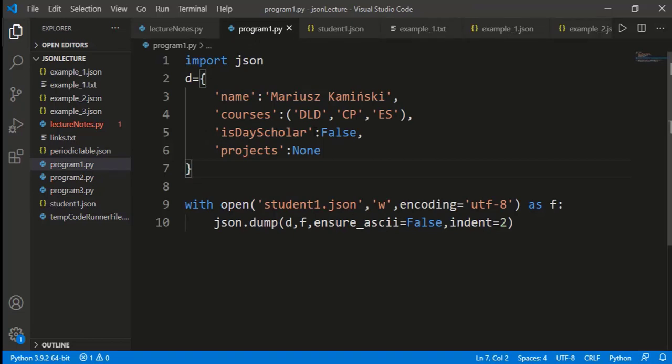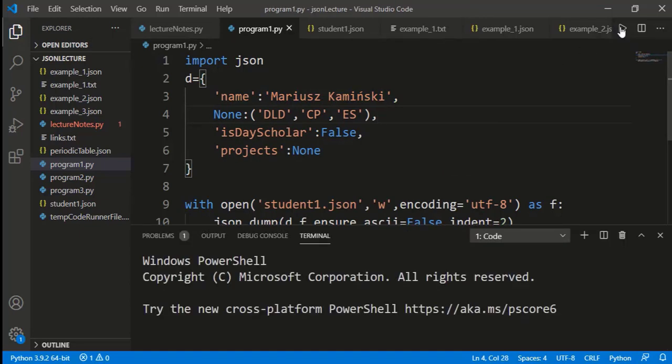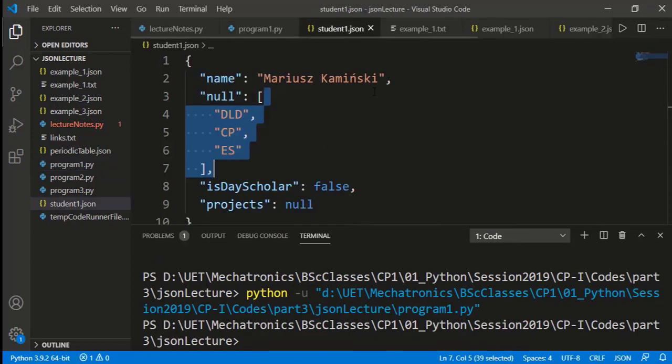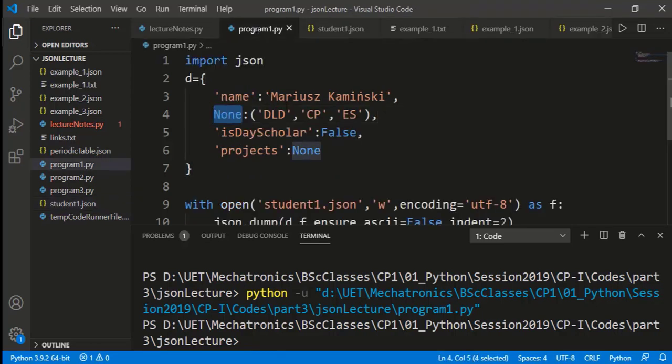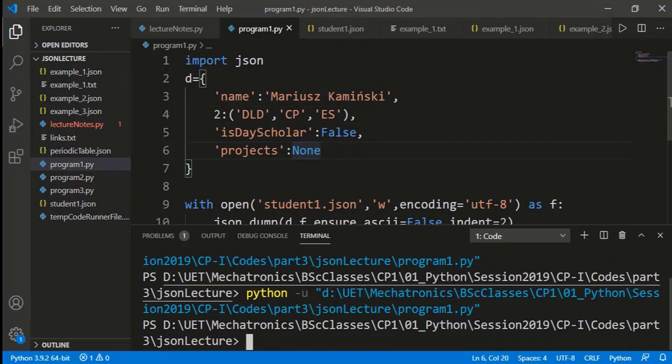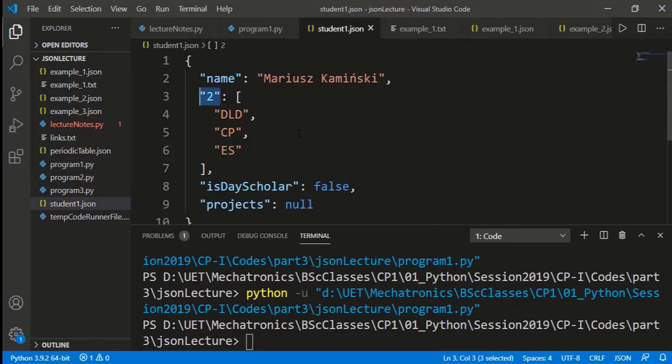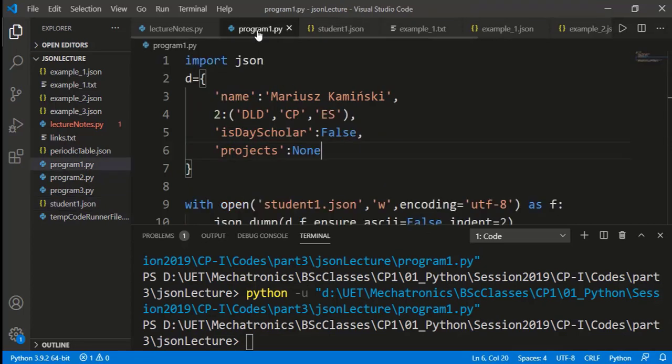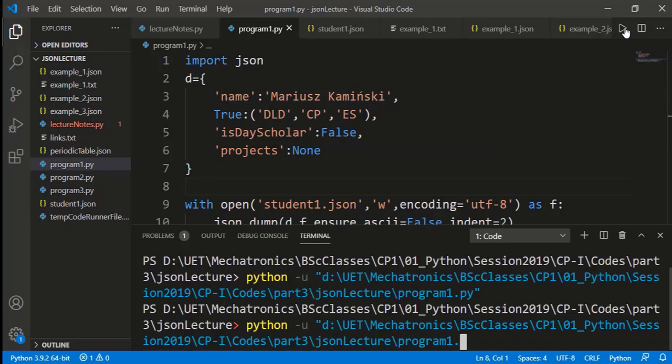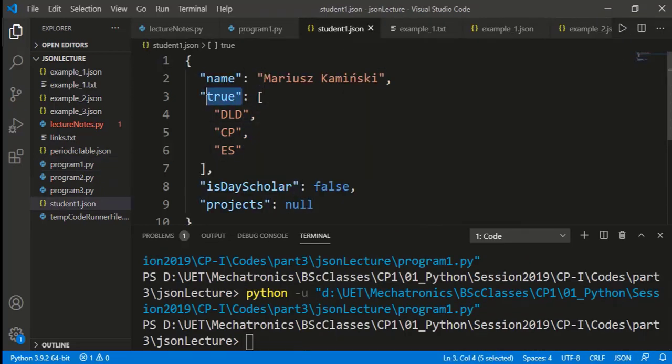In JSON, the keys can only be strings, but we know in a Python dictionary we can have keys of other data types. So let's change this key to None, although it doesn't make any sense, but let's just see what happens. There is no error, and in the JSON file see that None has been converted to null but as a string, because in JSON only string data type keys are allowed. Let's see if the key in the dictionary is some number. See that the number has been changed to a string in the JSON key. If we have some boolean value here, that is also converted to JSON boolean format but as a string.